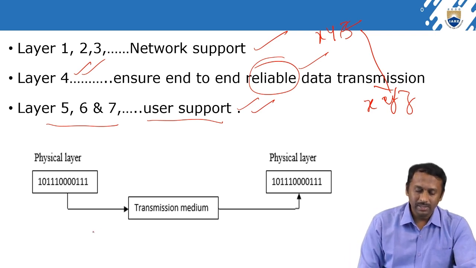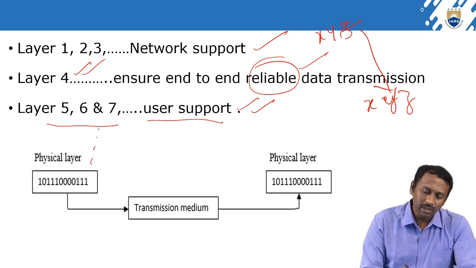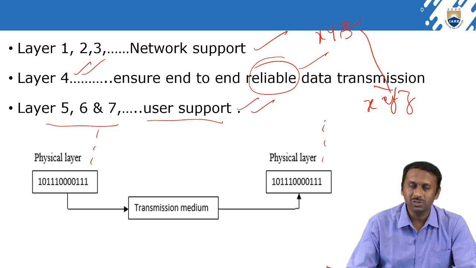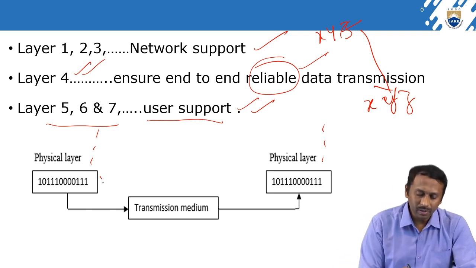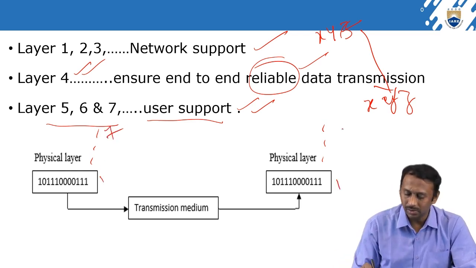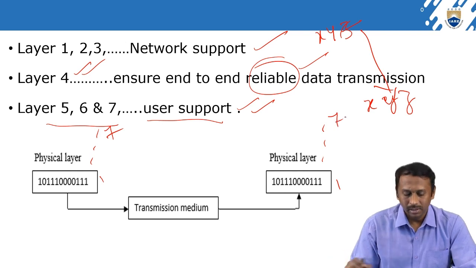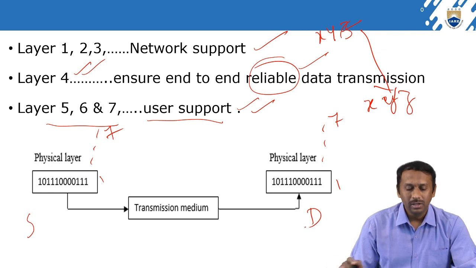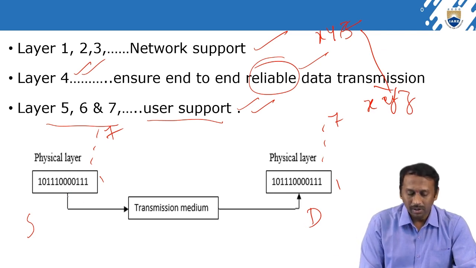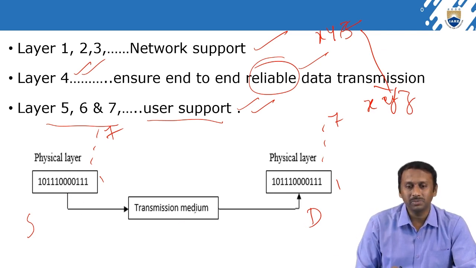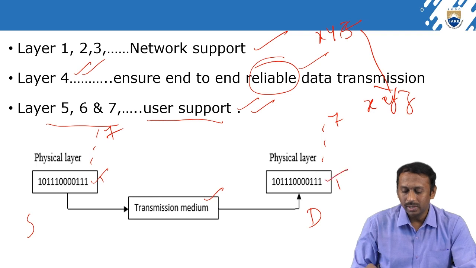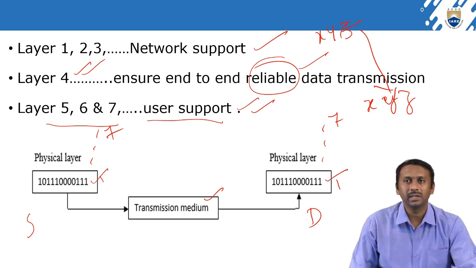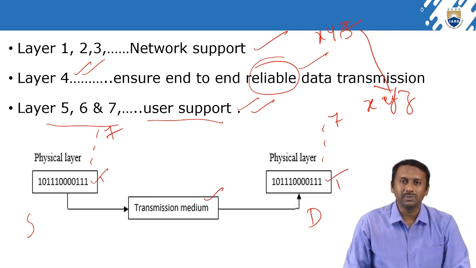See, this is the example. Here we have 7 layers, assume that, 1 to 7, and here also 1 to 7 layers. This is the source and this is the destination. Through the physical layer, after that there is a transmission medium at the bottom. Through this transmission medium, the data is transferred from source to destination, right? Like this the data will be transferred. Clear?